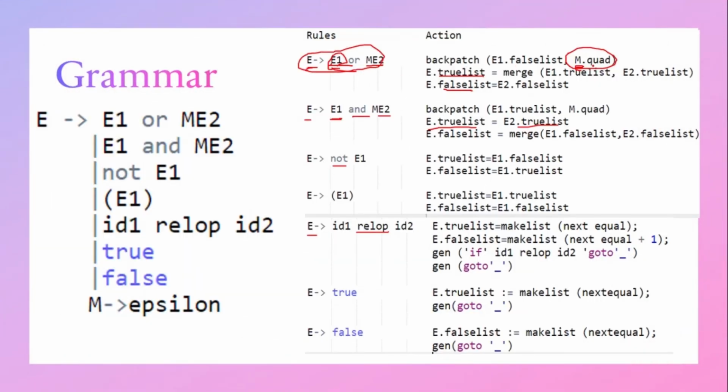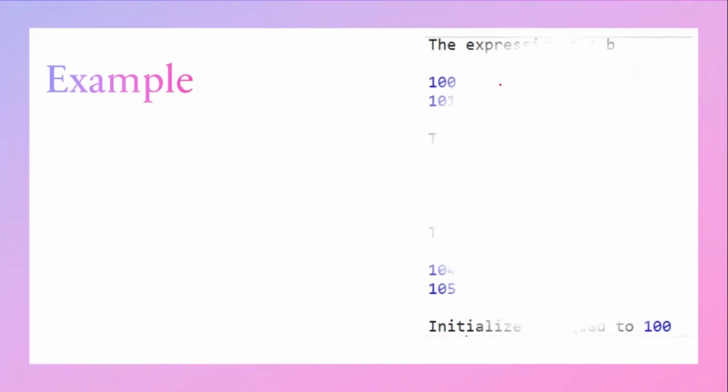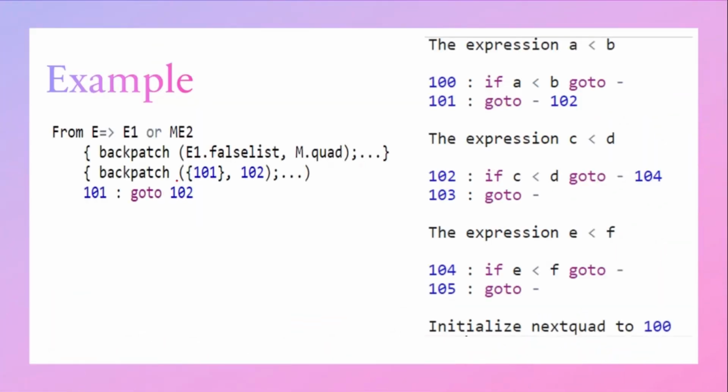So what is given here? Backpatch of E1.falseList, M.quad. That is given, right? So I am using the same thing here since it is an OR operator. Backpatch of E1.falseList, M.quad. So what is E1.falseList? When this expression is false, if A less than B is false, where will it go? It will go and check the next condition, that is, it will go and check the second expression, right? Since it is an OR operator, if any one expression is true, then that expression is evaluated.